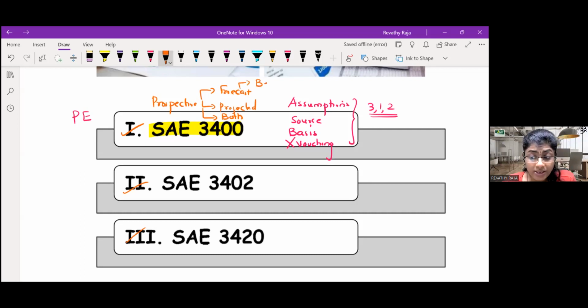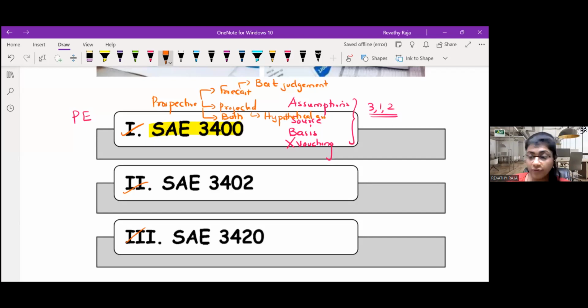So it is based on best judgment assumption. It's more accurate. Whereas projected is more long term, like the next 5 years, next 10 years. So here the assumption is not best judgment, it is future oriented. So you call it a hypothetical assumption.